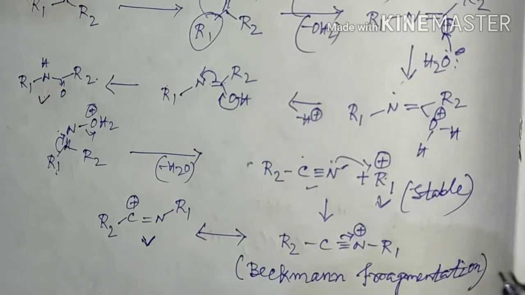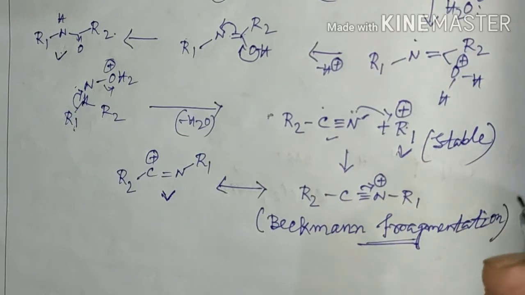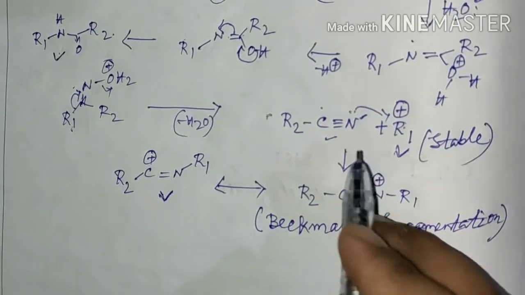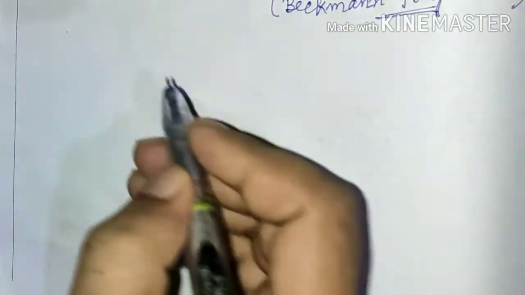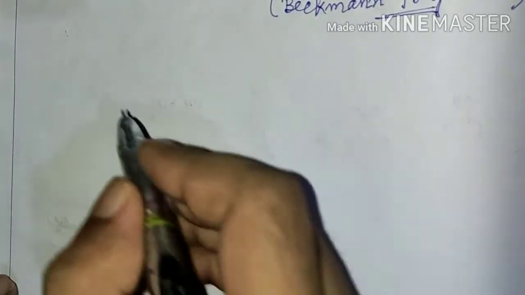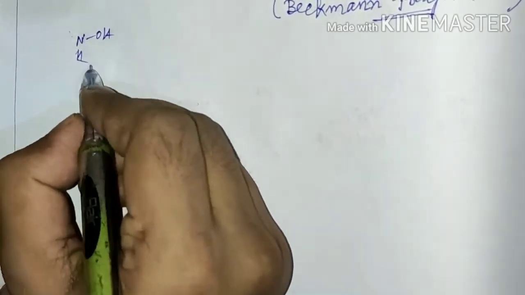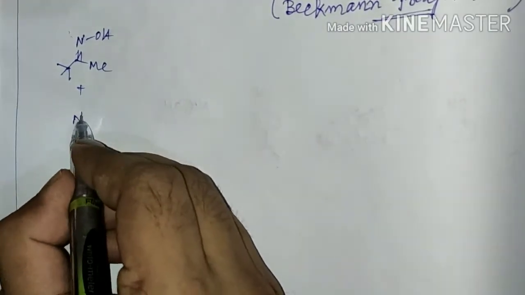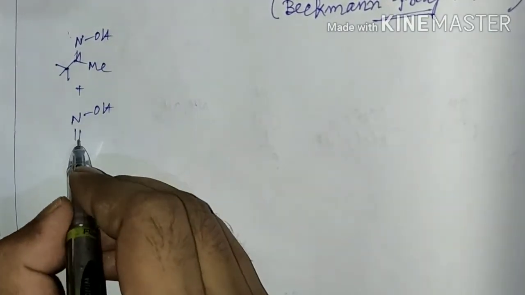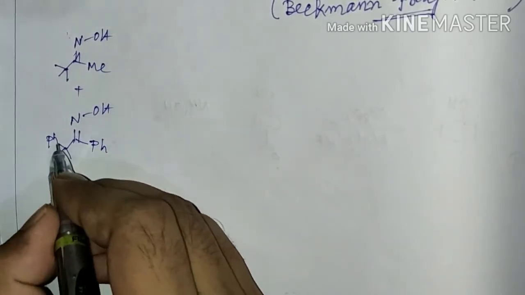And to prove this Beckmann fragmentation, that the reaction is going through a fragmentation step rather than a concerted step, a crossover experiment was performed. That is, the reaction was performed using two different oximes, like one is this one and another oxime is such a different oxime.